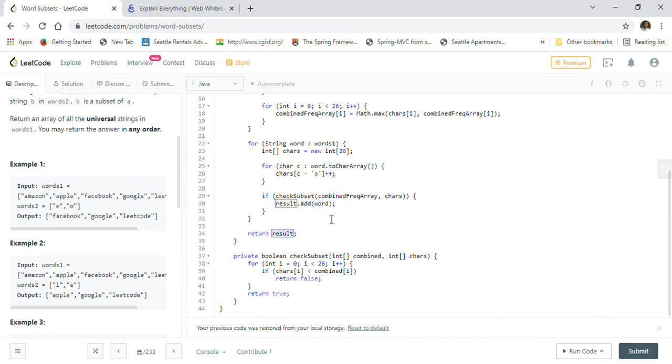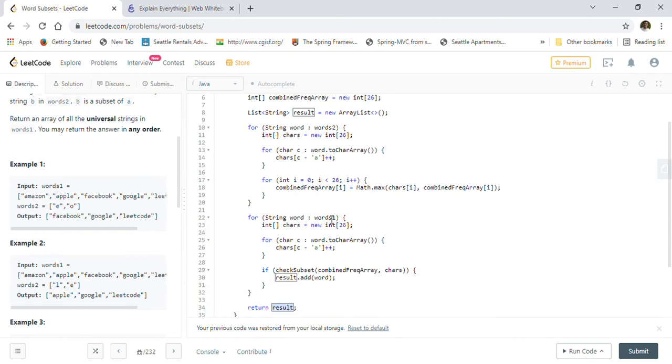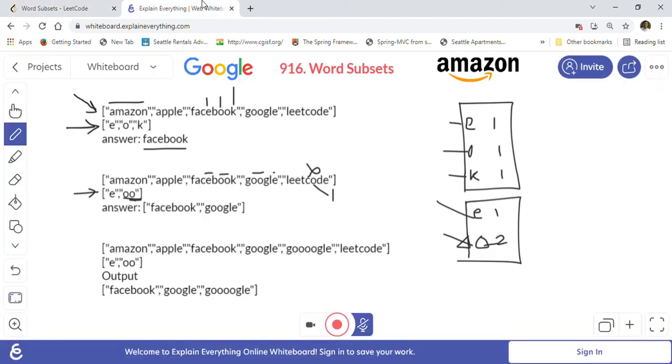as the answer. So that is the way, so let's just summarize it. We just use the combined frequency array. We will go first through each and every word of the second array, and we will calculate the cumulative frequency considering all the words. For example, in this case we will get two O's, so we should have two O's.